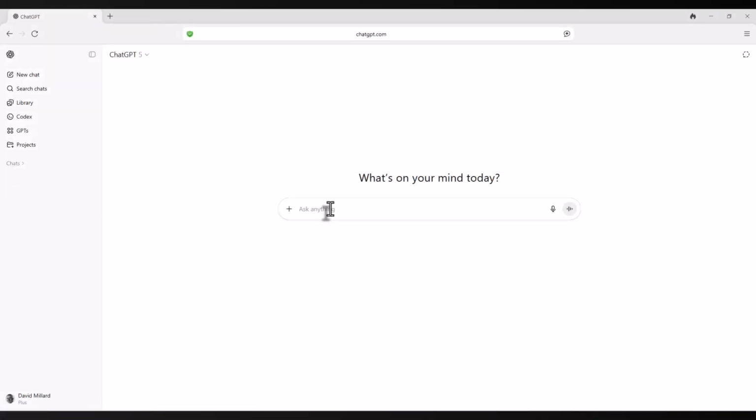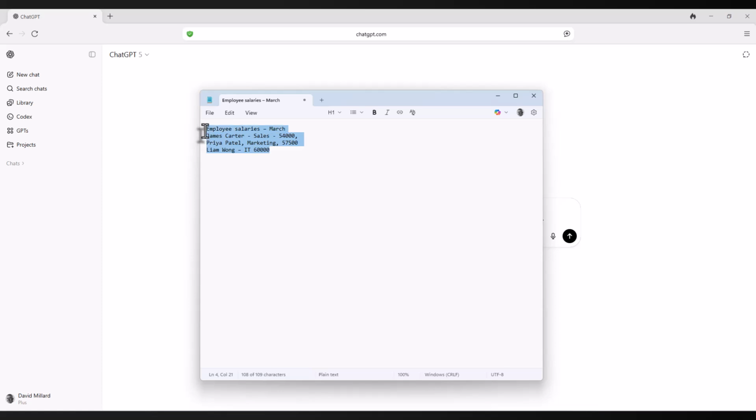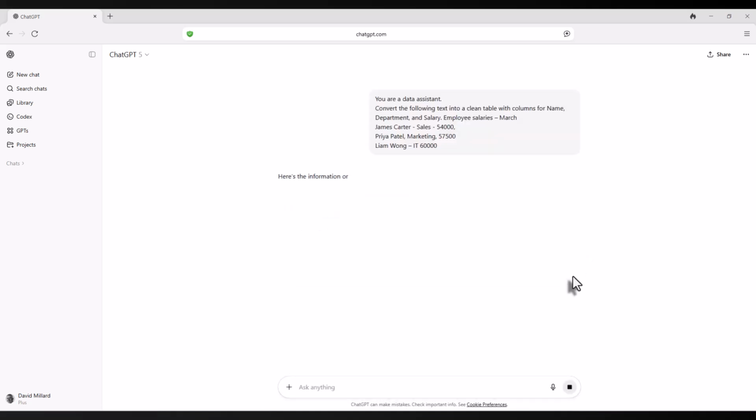Here's my prompt to tell ChatGPT what I want it to do. Notice that I've also given it a role as well as a clear instruction. You are a data assistant. Convert the following text into a clean table with columns for name, department, and salary. And now I'll paste in the data. ChatGPT recognizes the pattern and presents the data as a clean table with no manual splitting or editing required.